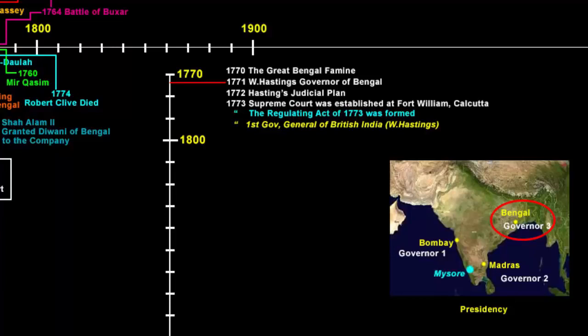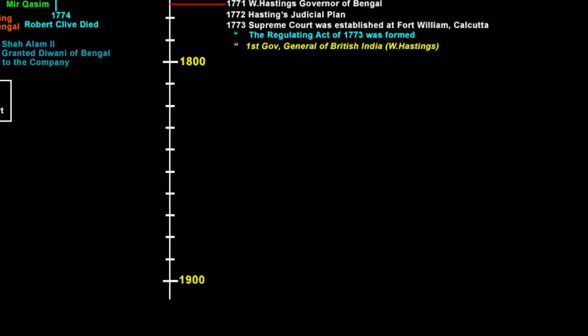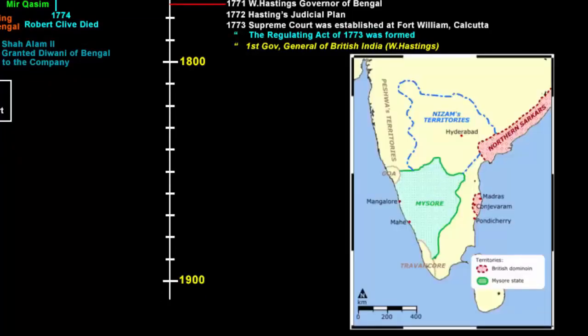The company branch in Madras strongly wanted control over Mysore because it controlled the profitable trade of the Malabar coast, where the company purchased pepper and cardamom. Plus, even the rulers of Mysore had anti-European views, so acquiring Mysore would turn out to be lucrative for the company. Look at this map and see how much land was controlled by the Mysore kingdom.